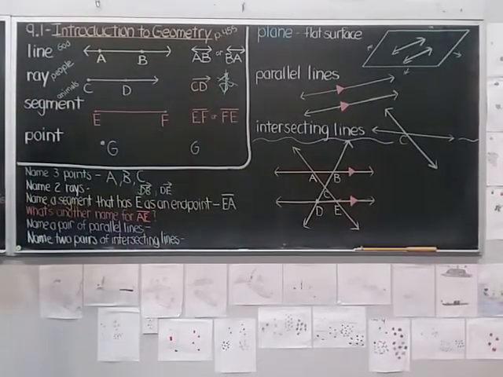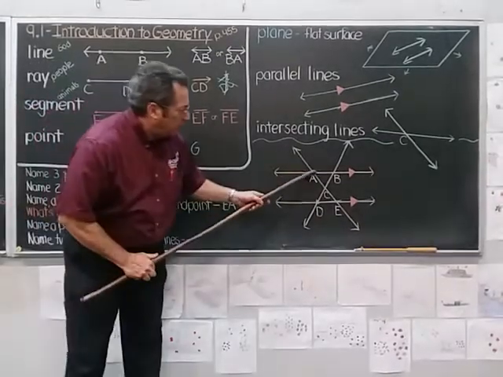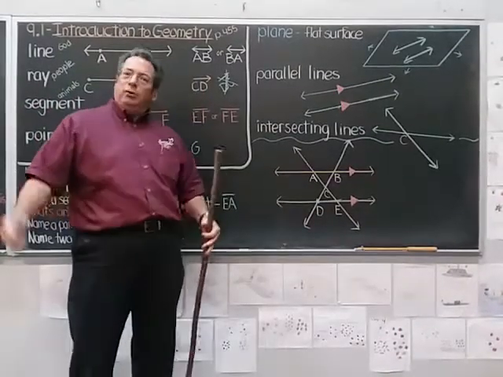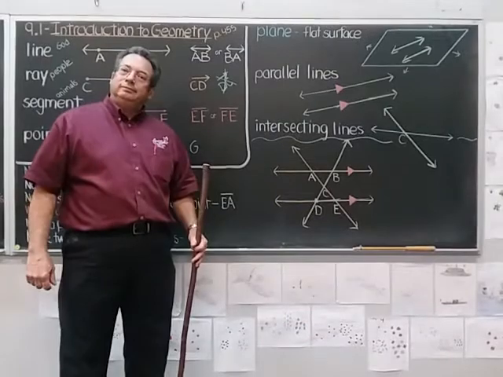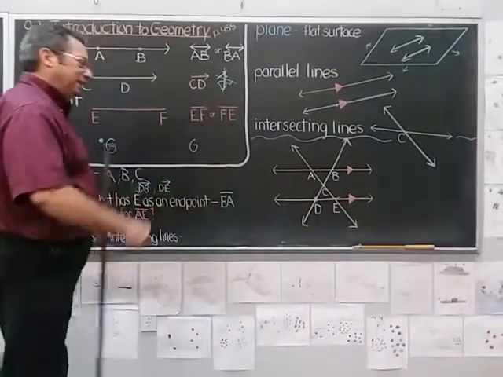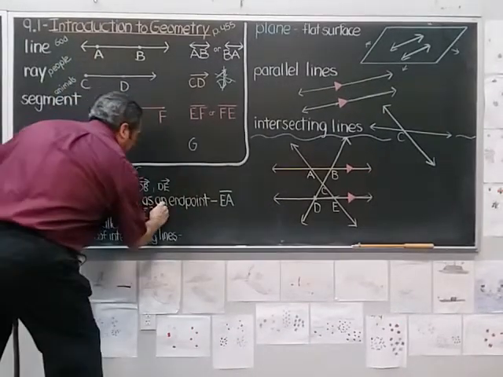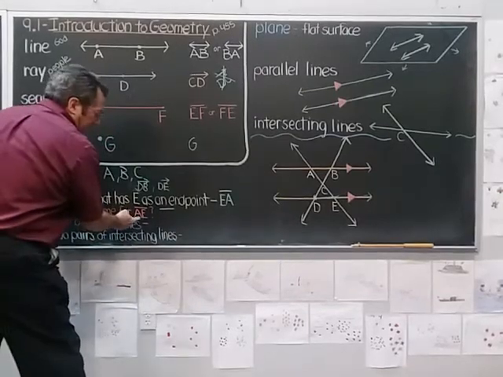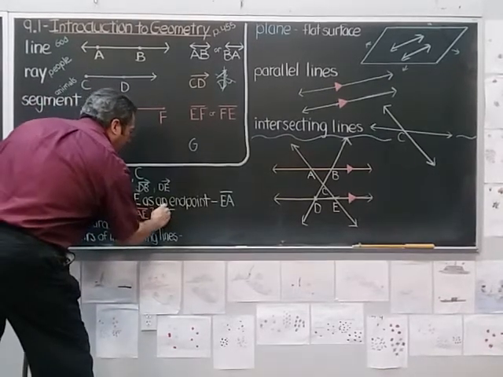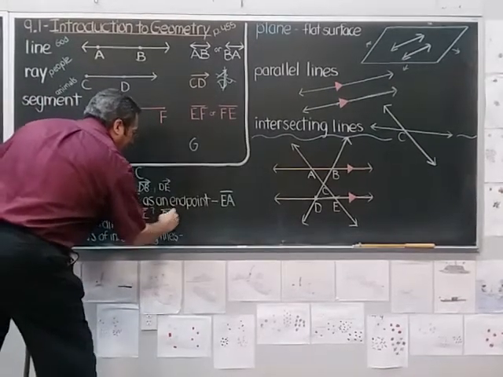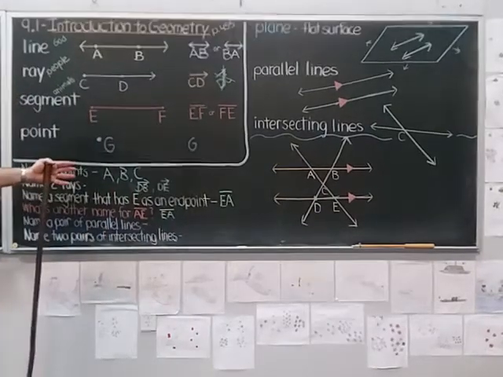What's another name for segment AE? Start at A, go to E. What's another name for it? Okay, how about this? You can call segments two names. You can say, starting here, I'm going to E, or you can start at E and go back to A. So segment EA is another name for that.